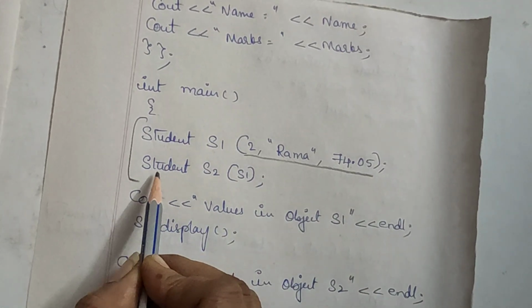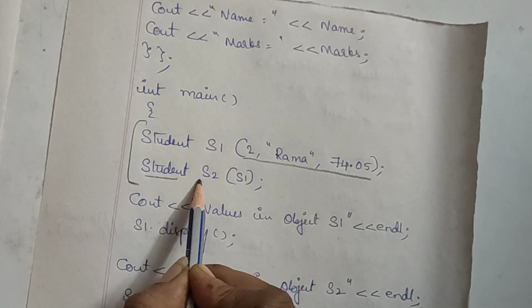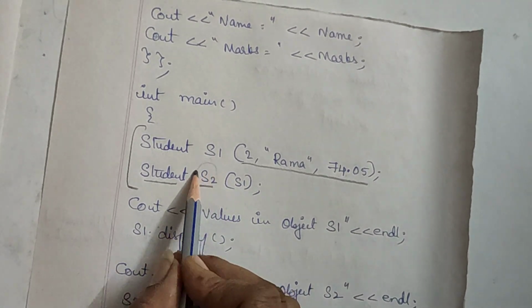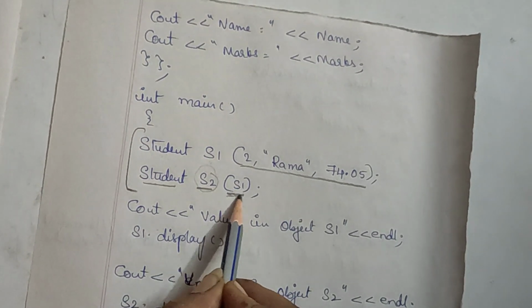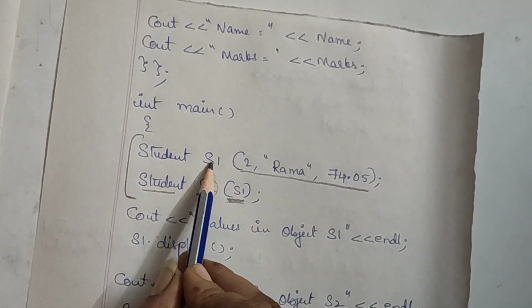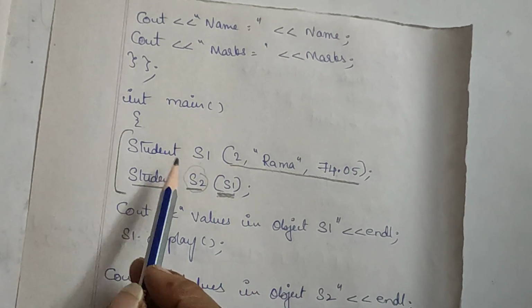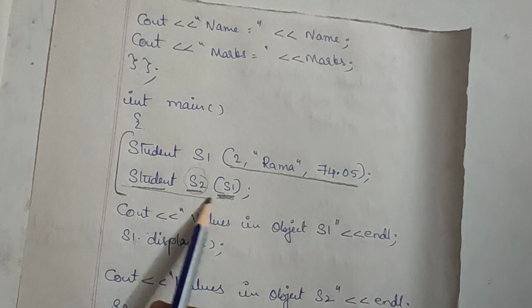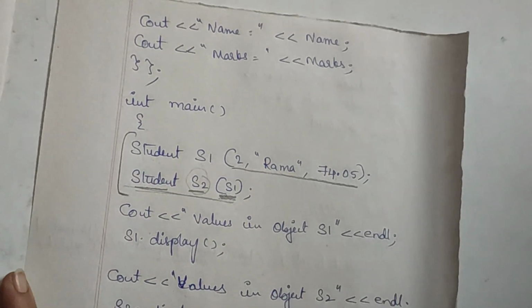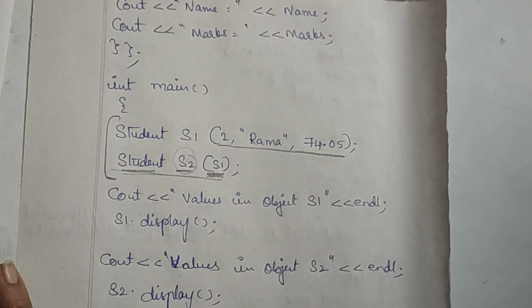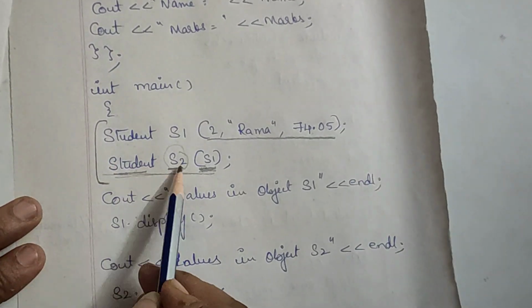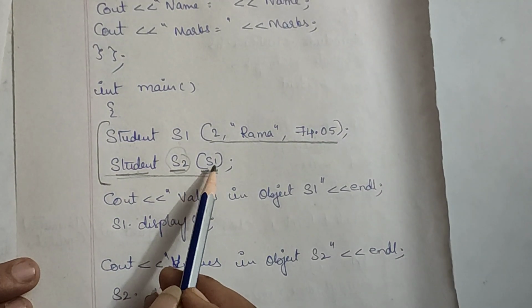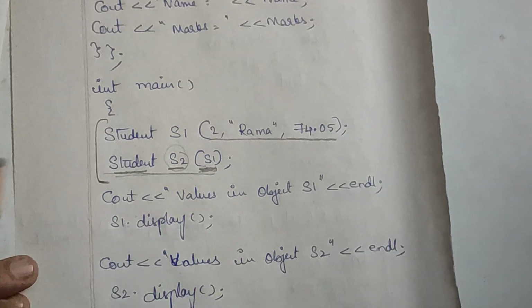Then in the next case, check here, student S2. So S2 is the name of the object, followed by an object as the argument. This is how we call these copy constructors. So student, the name of the class, followed by object name, followed by an object as the argument.